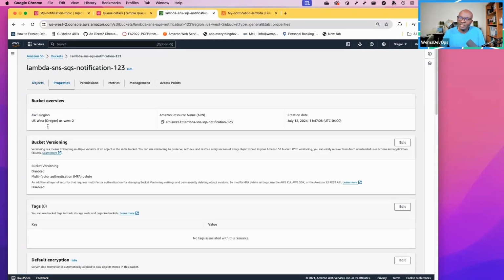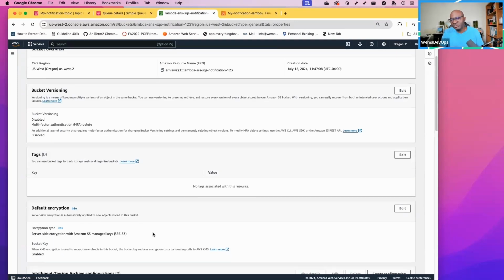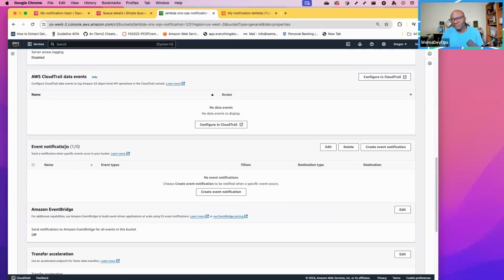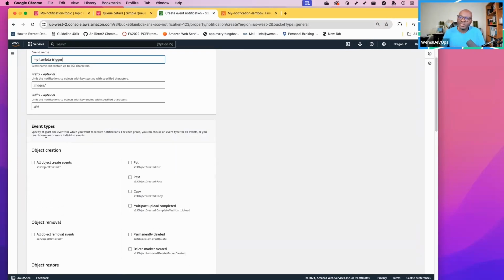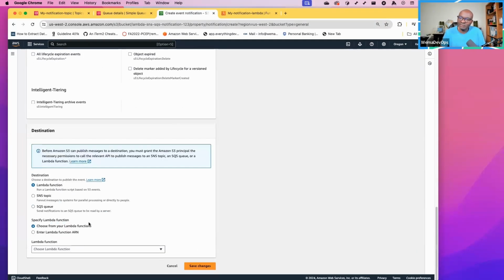Once I've created that bucket, Lambda SNS SQS bucket, then I'll go on this bucket to properties, and what I want to do is enable event notification. So I can create an event notification. I can say this event is my Lambda trigger. The type of event I want is all object creation. Whenever you put, post, or copy any object inside of that bucket, then it needs to trigger that. Then I will choose the destination as a Lambda function. I have my notification Lambda. So I'm pointing this bucket to trigger that Lambda. So I'll save the changes.